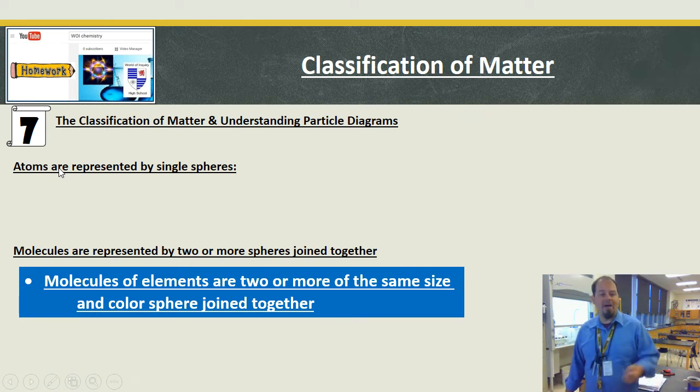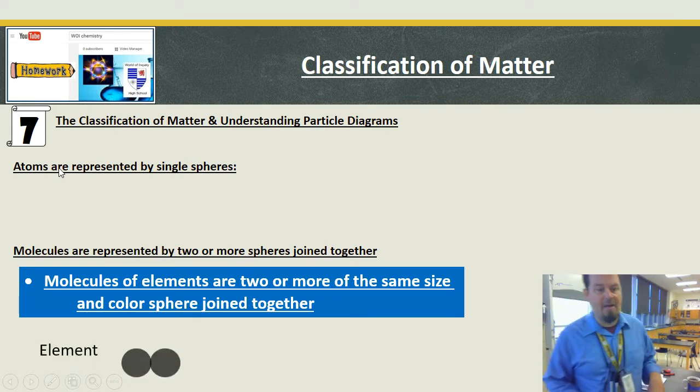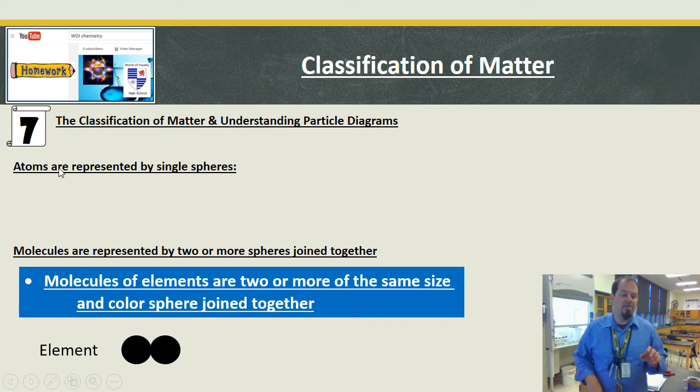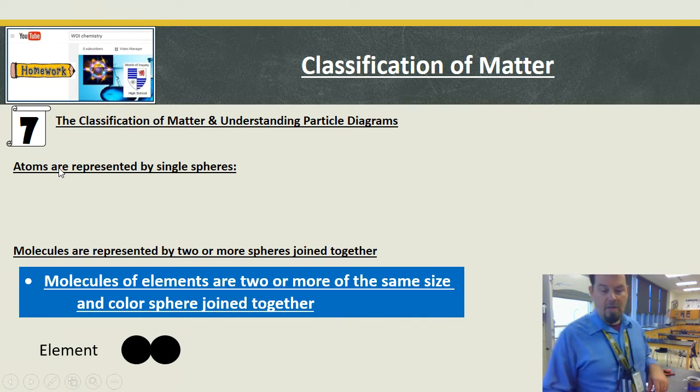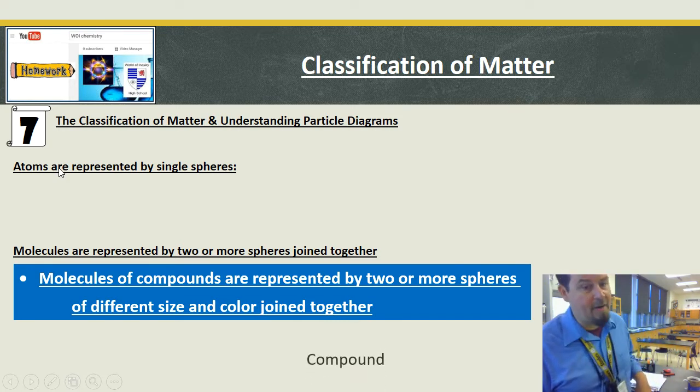I can have a molecule of elements. Molecule of elements are two or more of the same size and color spheres joined together. So we call this a diatomic element. So you need to understand that particular picture is an element because notice same size, same color. Okay, but a compound, by definition, will be represented by two or more spheres of different size and color joined together. So, in other words, I need two different atoms together to form a compound.